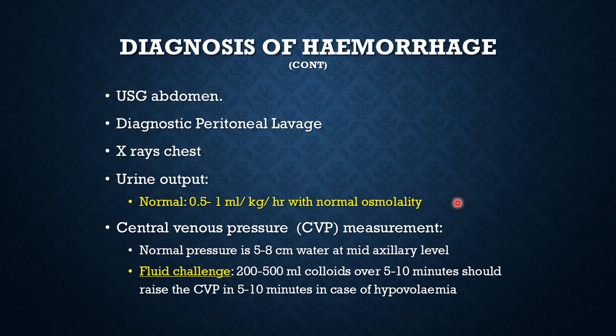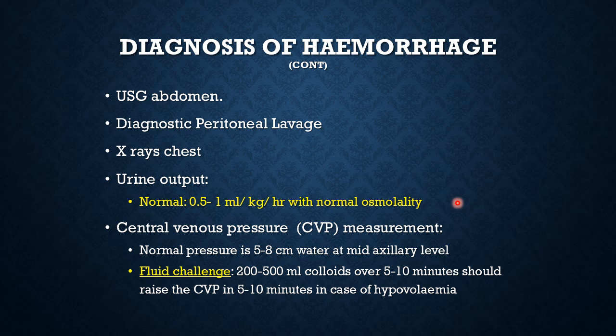0.5 to 1 ml per kilogram per hour is the lowest acceptable urine output. That is 50 to 60 ml of urine in an adult per hour. Below that, we should not accept. That means our management has not compensated enough for the blood loss.